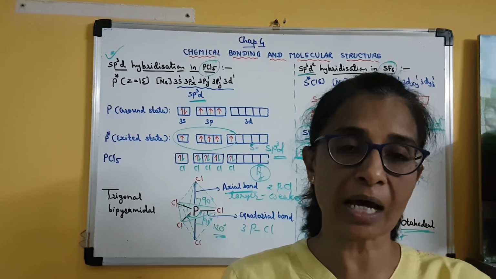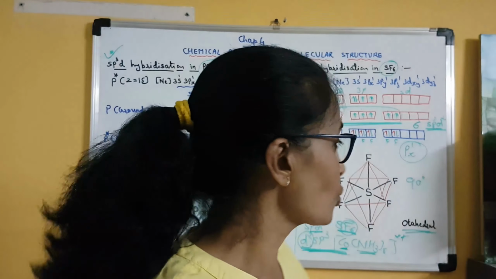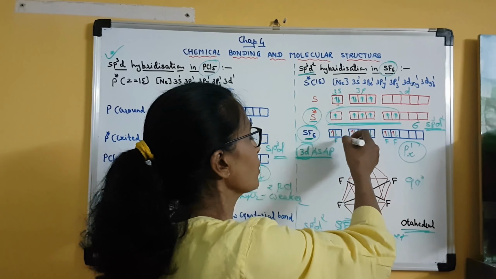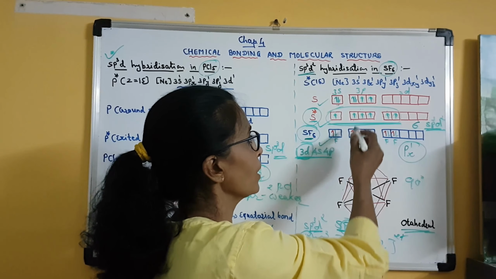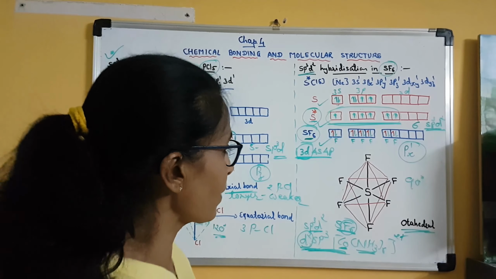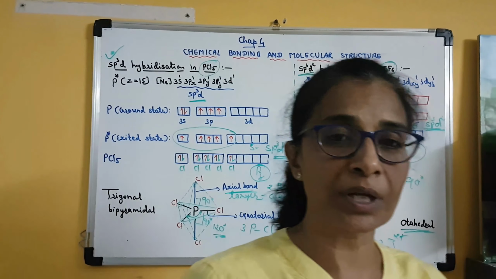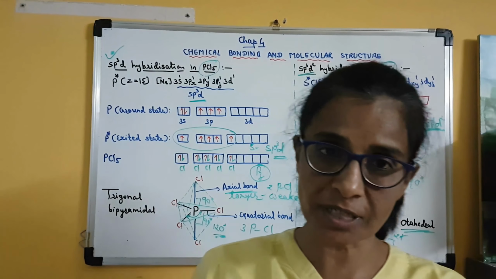Both the topics are very important for 3 marks questions. Clear? So don't skip them. You have to learn them thoroughly with ground state as well as excited state, and in the molecule, all 3 types of electronic configuration you will have to remember. Geometry as well as bond angles are also very important. Clear? So with this we will end today's session.